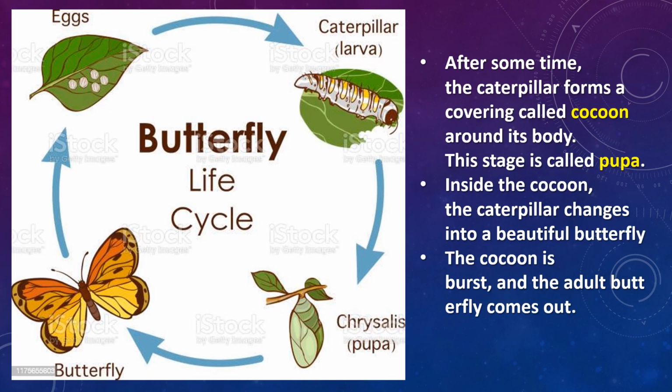After some time, the caterpillar forms a covering called cocoon around its body, as you can see in this image. This stage is called pupa. This is the resting stage in the life cycle of a butterfly. The cocoon bursts when the adult butterfly is ready to come out.